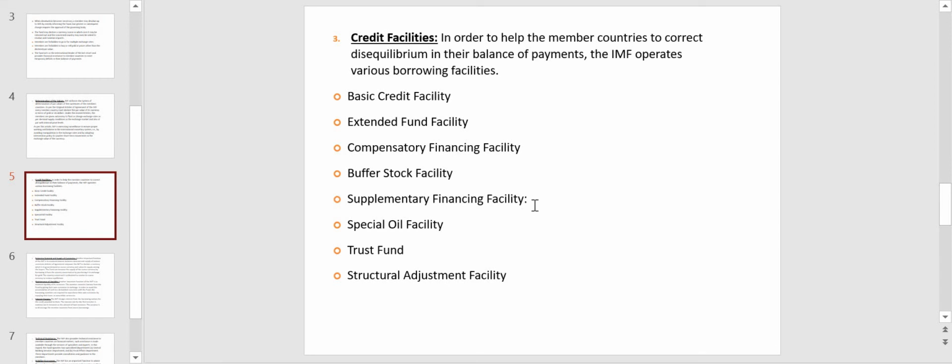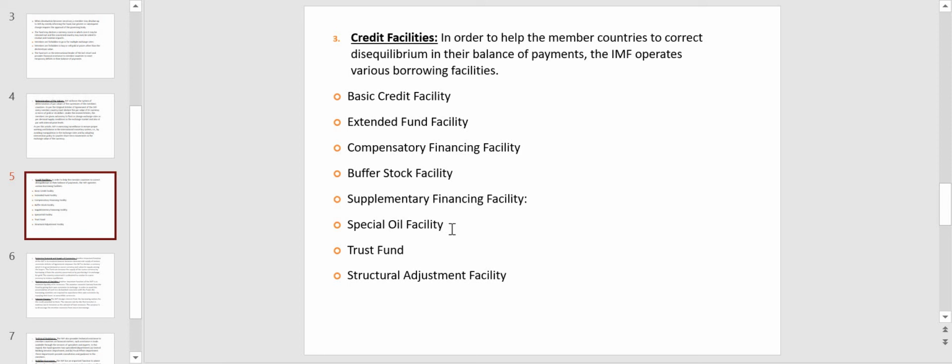Supplementary financing facility. Under the supplementary financing facility, the IMF makes temporary arrangements to provide supplementary financial assistance to member countries facing payment problems relating to their present quota sizes. So, on the basis of quota sizes, credit facilities are given to them. But if they are in need of more, then supplementary financing facility will be given to such member countries.